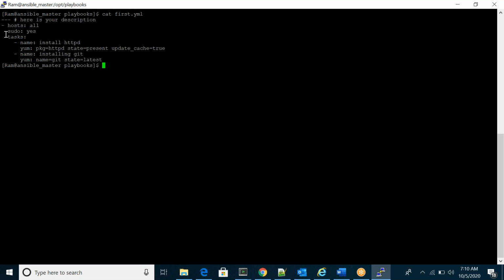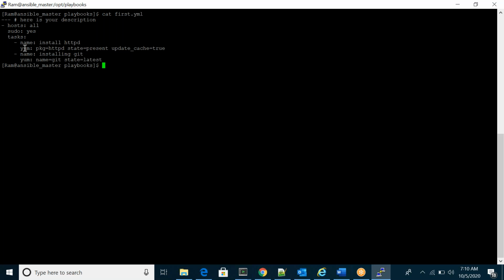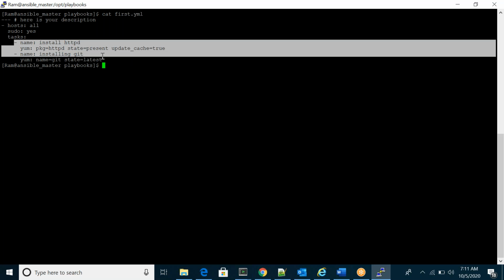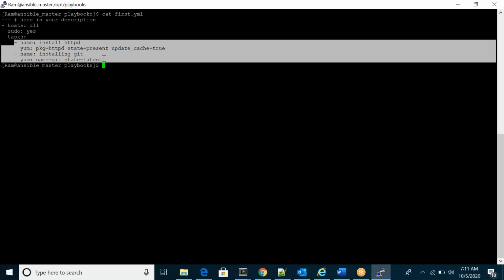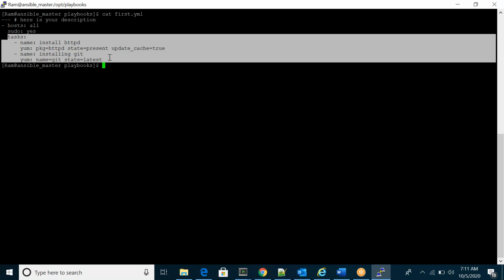Yeah, right. If you see these things, we will call this the task section. Here, not only one or two tasks, but multiple tasks. You can mention 1, 2, 3, 4, 5 like that. Otherwise we can use loops also. Those loops we'll discuss later.